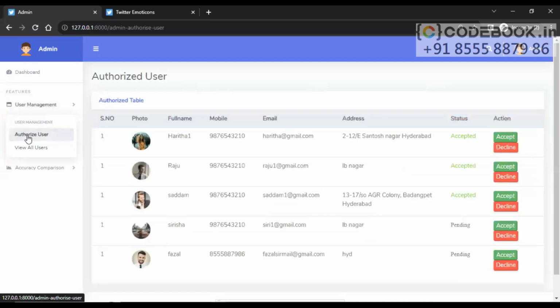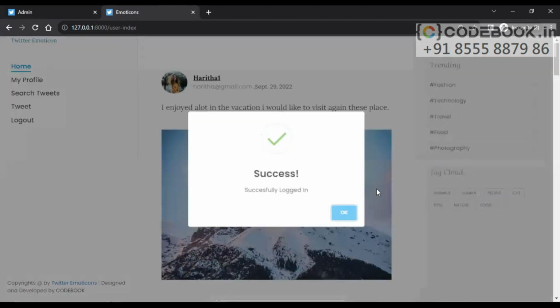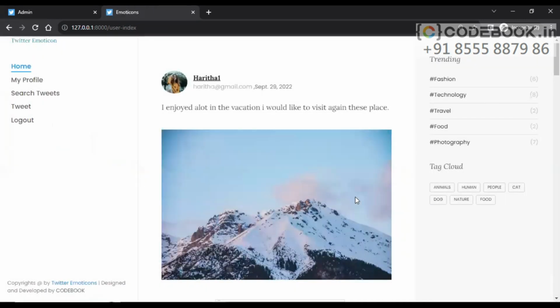This is the information. And in user management, we have two different options here, authorized user and view all users. Let's go to authorized user. And here we can see there is a user. Let's accept this user account. And it's accepted. Now I should be able to log in with these credentials.